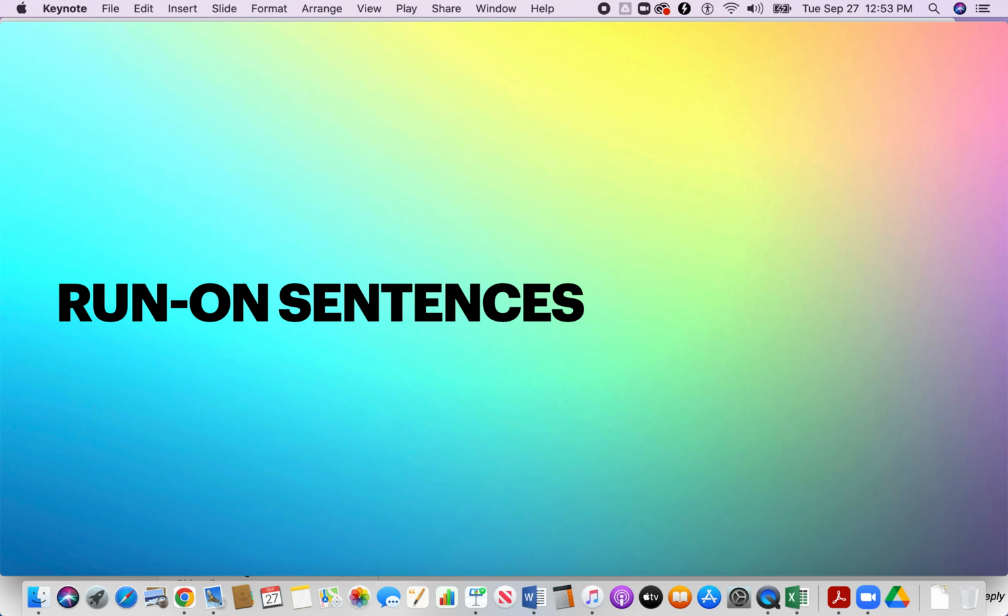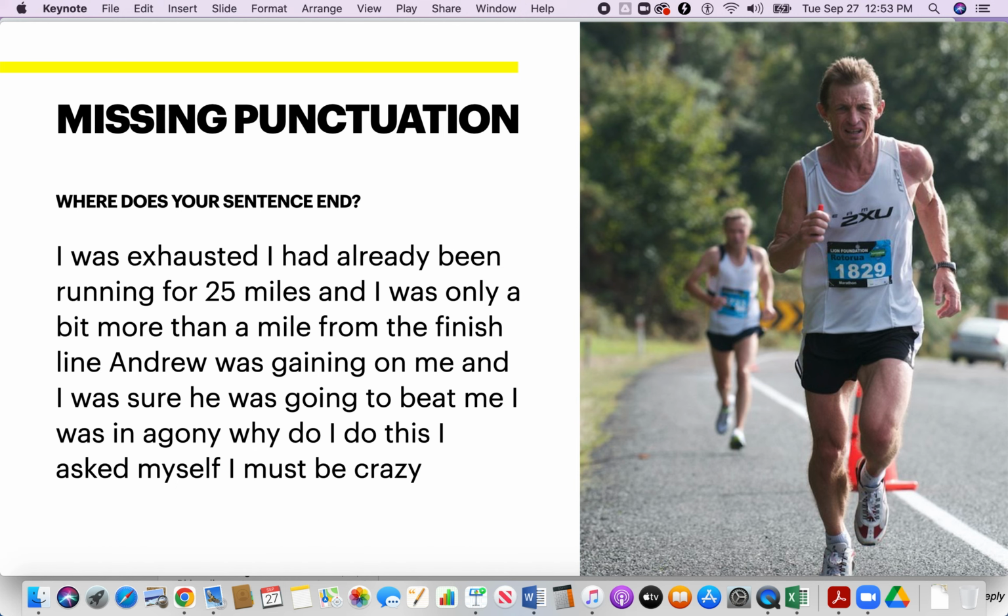Let's look at run-on sentences. Run-on sentences are missing punctuation. And when I'm reading it, I'm trying to figure out, where does your sentence end? So here's an example of a very long run-on, and I'm going to try to read it, but it's very difficult without punctuation. So take a deep breath.